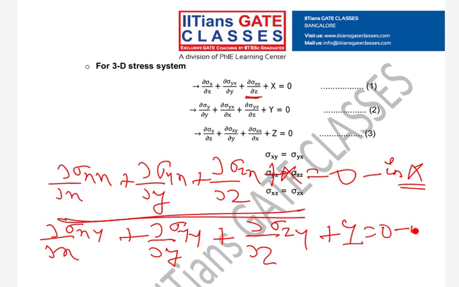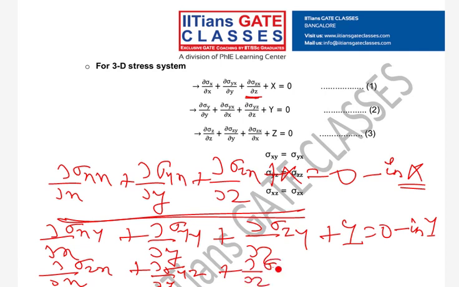Then you have the last one: dou by dou x sigma zx plus dou by dou y sigma yz plus dou by dou z sigma zz plus capital Z is equal to 0 in the z direction.